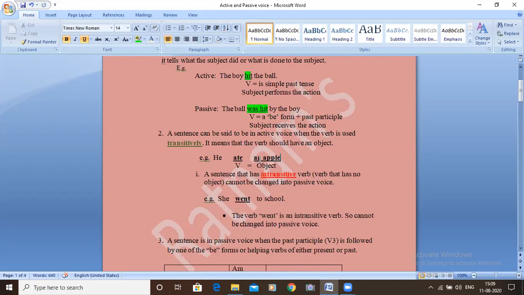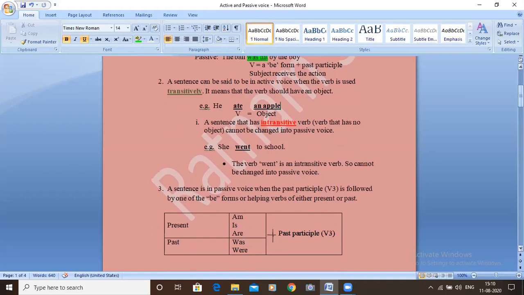But this one: he ate an apple. Ate is the verb and apple is the object. So this ate is a transitive verb, and the passive voice will be: an apple was eaten by him. So the verb went is an intransitive verb, opposite to a transitive verb. Transitive verb: a verb that has an object. Intransitive is the opposite: a verb that does not have an object.